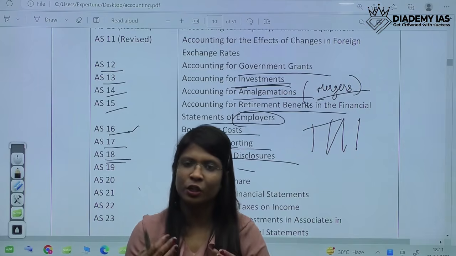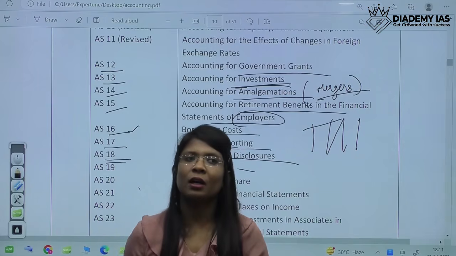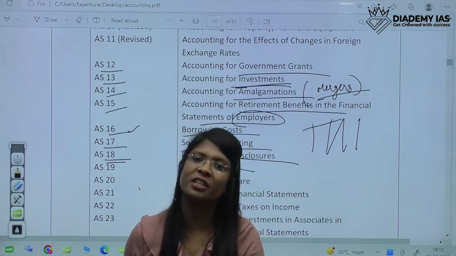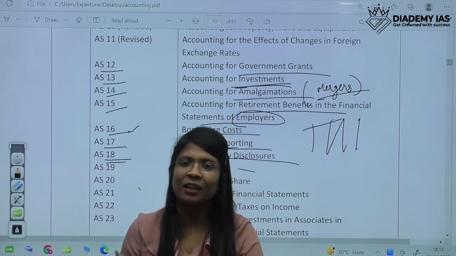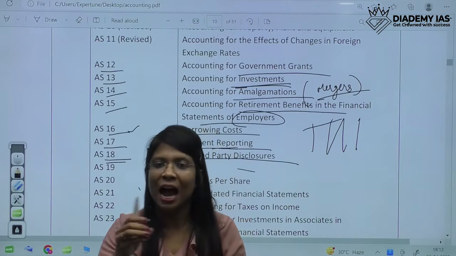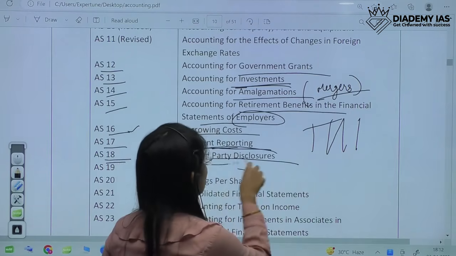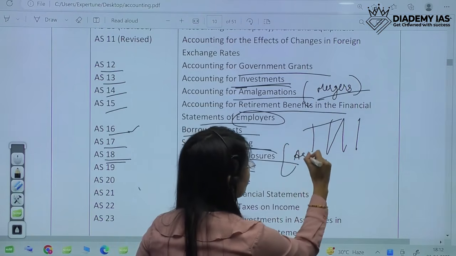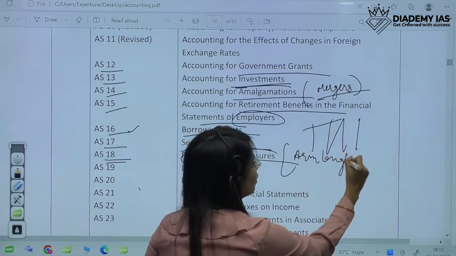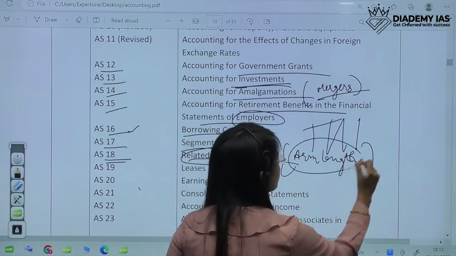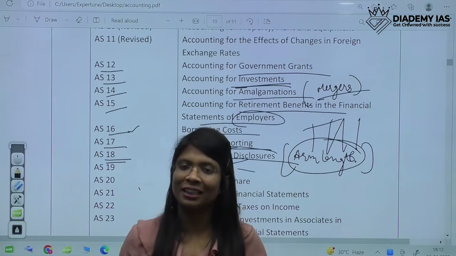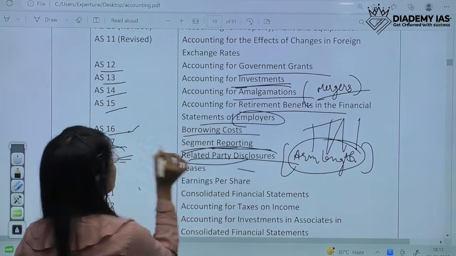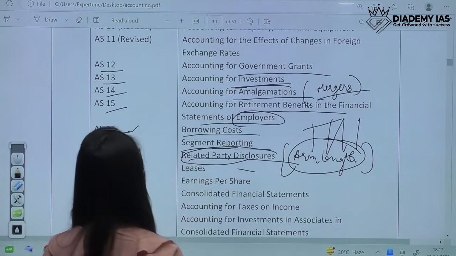Because what happens is generally with our relatives, our prices could be lower, or we can sell at lower prices or purchase at very high prices so that our relatives get a benefit. To protect against that, we have to disclose related parties and say that all the related party transactions are at arm's length. Arm's length is the price at which normal business transactions are conducted. So we have to disclose all the related party transactions. AS18 is generally very, very important. So do remember it's AS18.